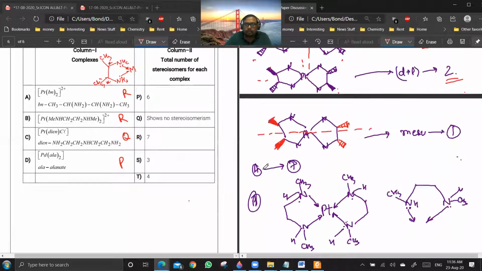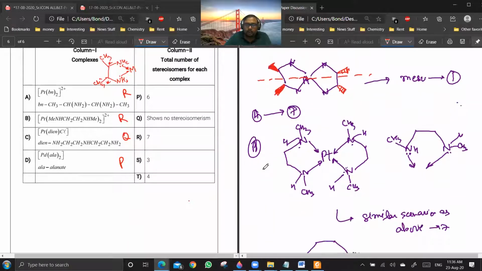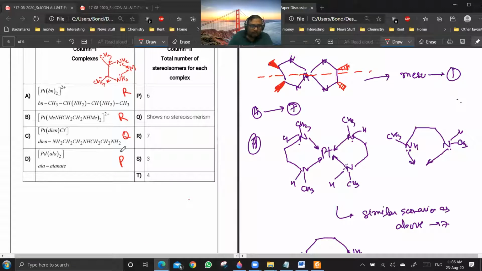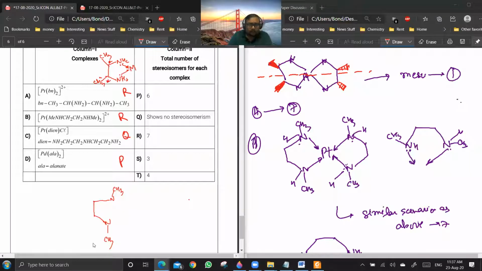Yes, sir. Okay. Now you see, in case B, the ligand is slightly different. In case B, the ligand is something like this. Instead of putting CH3 here, I am now shifting the same CH3 to the nitrogen. Are you getting a point? Yes or no? Now you see, this nitrogen is again sp3 hybridized. Getting a point?